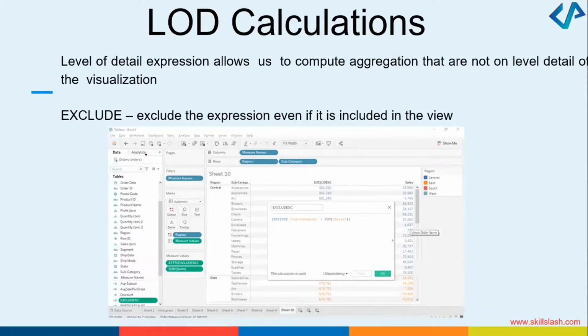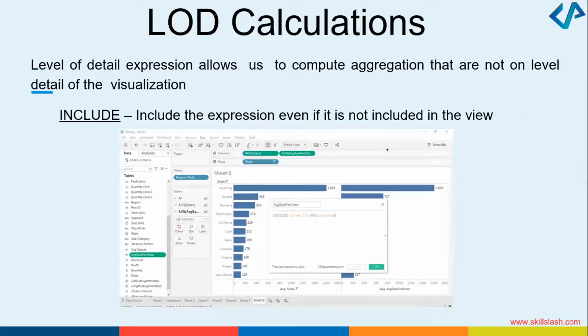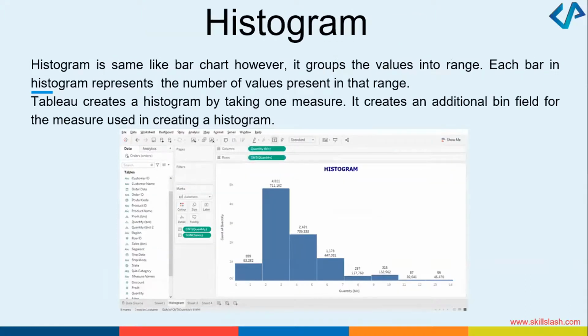You can exclude the expression if it is not needed in the view. How can you do that? Using EXCLUDE. That is the command that we will be using. You can include the expression even if it is not included in the view. So these are some things which are missing in the other tools.